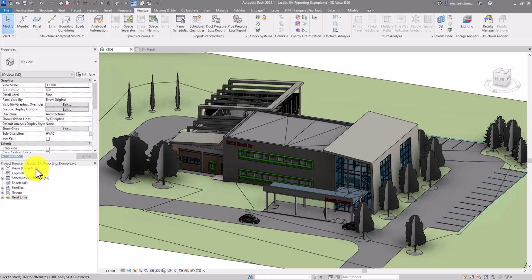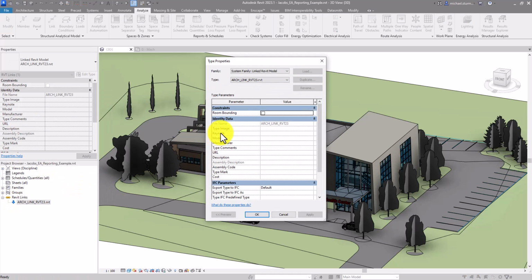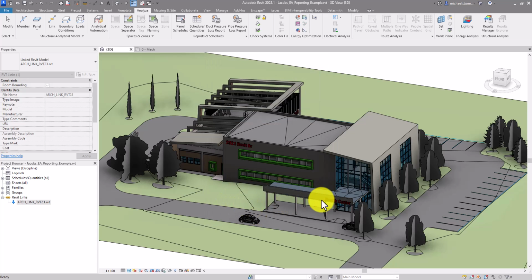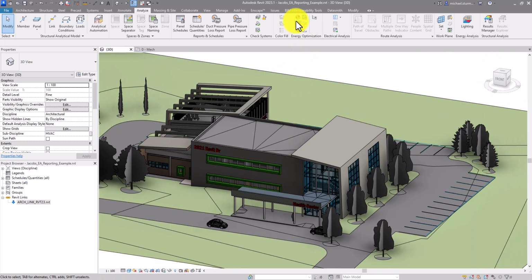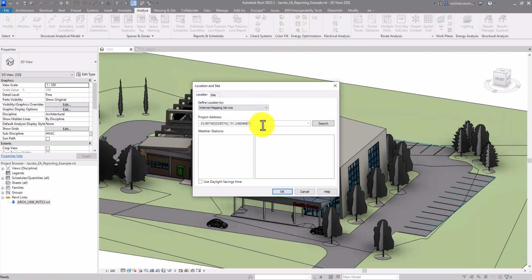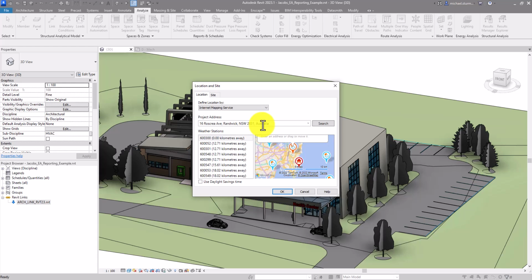Before you start with your energy simulation, you should check your link and check that it is room bounding, so Revit can identify the spaces. Next, you'll check your location and set it. You can set it to a specific address, or you can just select the city and move the pin around.